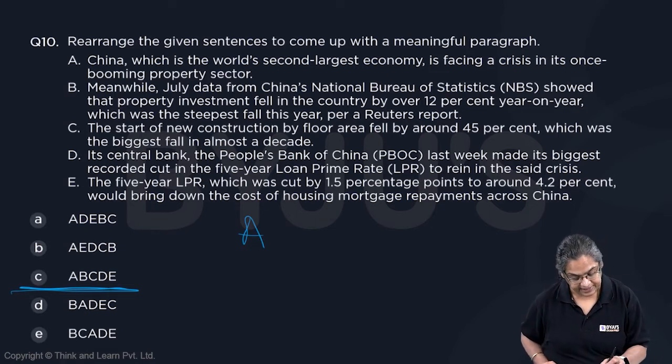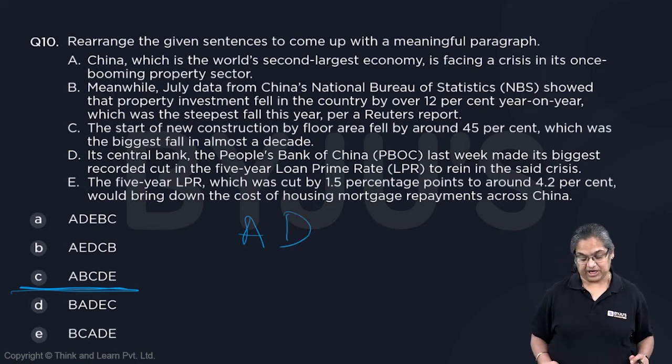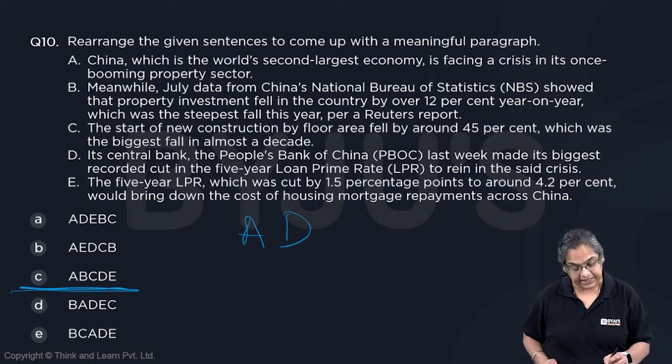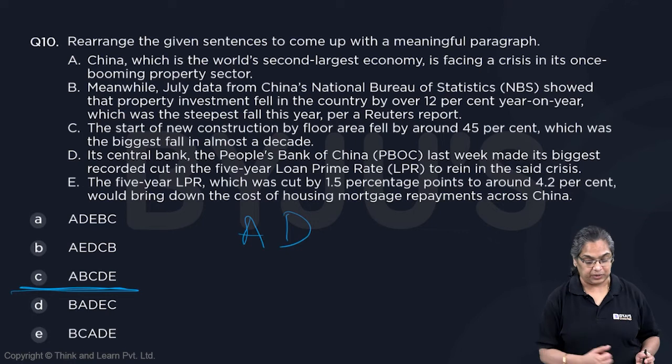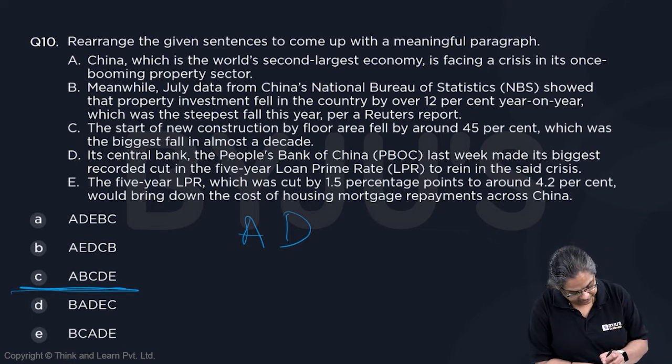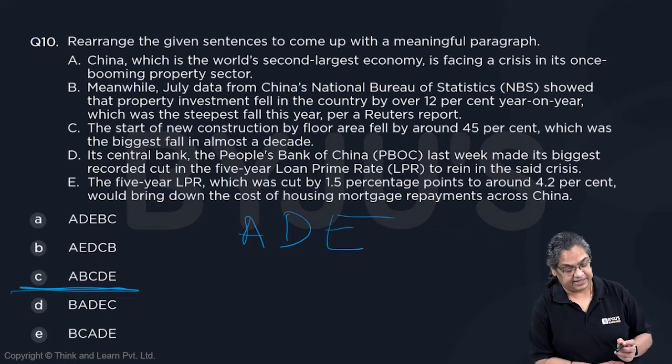Its central bank, the People's Bank of China, last week made its biggest recorded cut in the 5-year loan prime rate LPR to rein in the said crisis. It's facing a crisis. Therefore, its central bank has made these moves to rein in, to control the crisis. So AD go together. Then continuing with LPR is E.